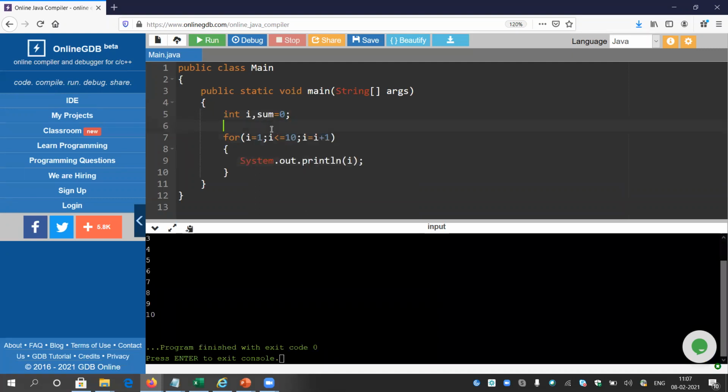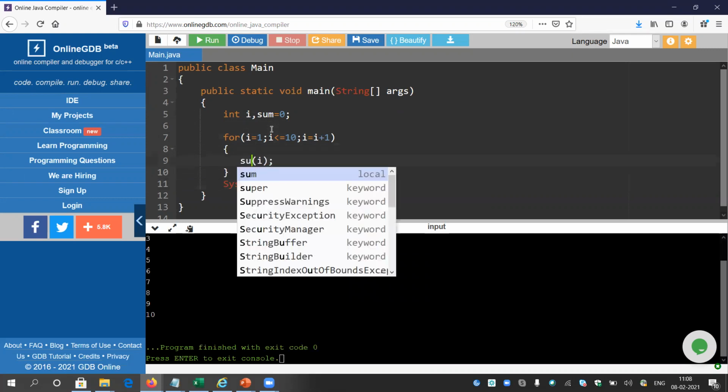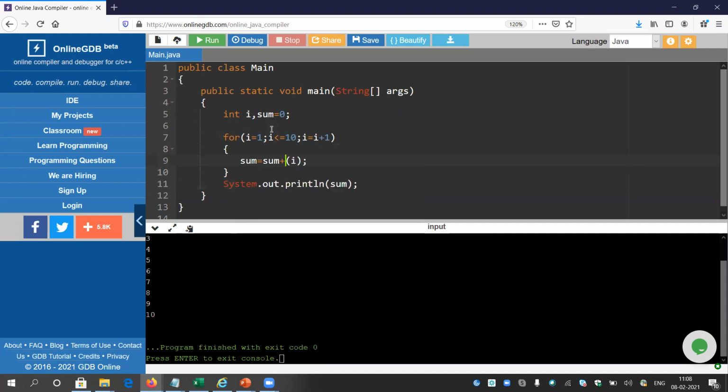Introduce a variable, sum equals to 0. This is a rule: whatever you are printing, if you are able to print it, you will surely be able to add it to the sum as well. So after the loop, just write sum, and inside, sum equals to sum plus that value. We were printing i, so that's why we put i into the variable sum. That's all. Let me run the program once again.